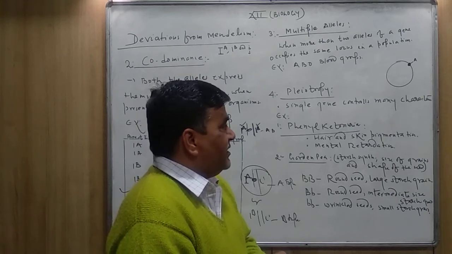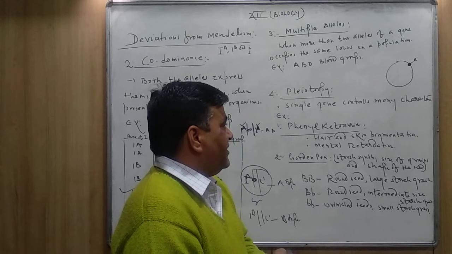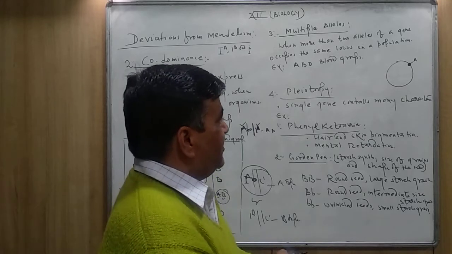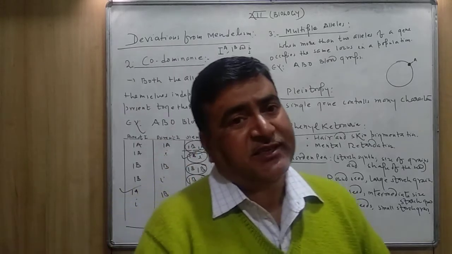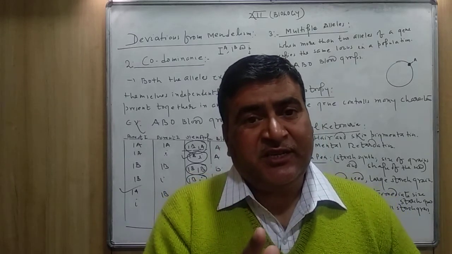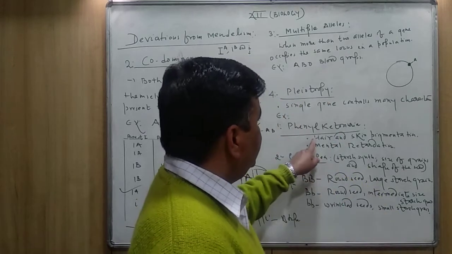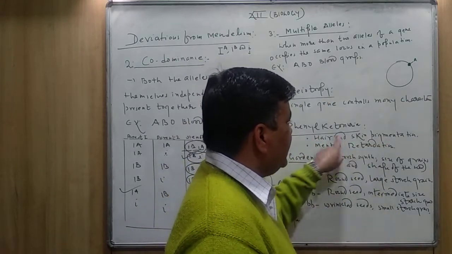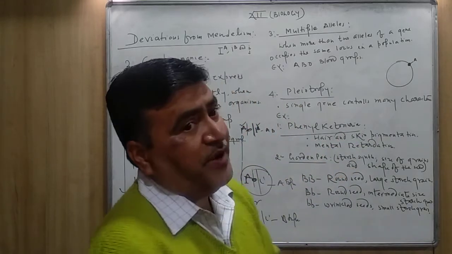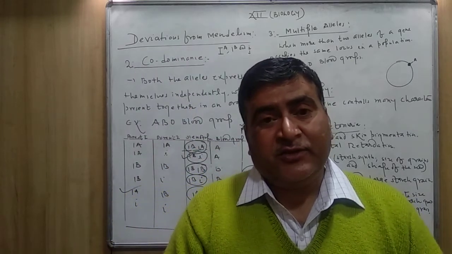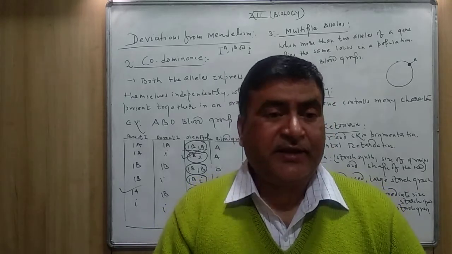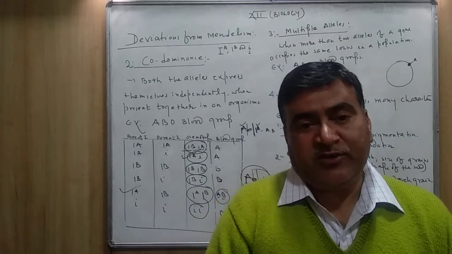And the second one, the person also suffers from mental illness, or you can say mental retardation. So because of the change in a single gene, a single gene is controlling so many characteristics: hair and skin pigmentation, the first one, and that particular gene is also responsible for mental retardation. So a single gene is controlling more than one character, and this is called pleiotropy.